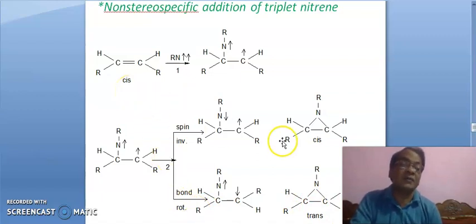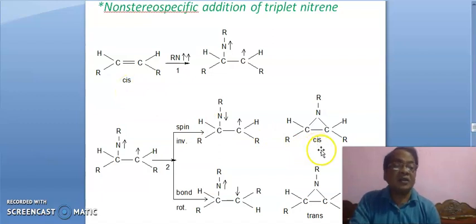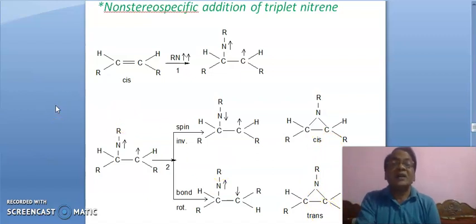So friends, we are getting a product that is a mixture of cis and trans. Therefore, non-stereospecific addition has been observed with triplet nitrene.